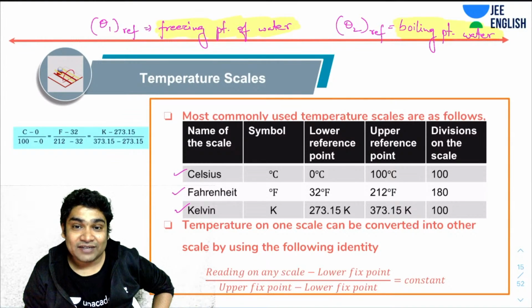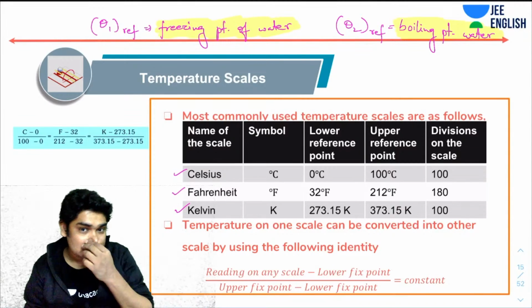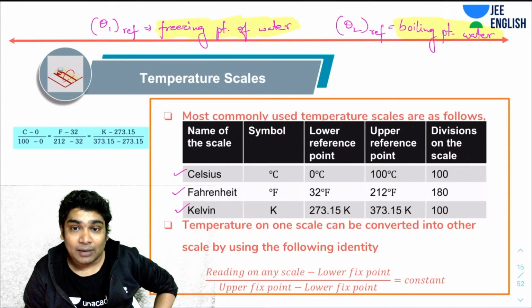So change of state will occur anywhere, no? It could have been, I don't know, the freezing point of benzene and the boiling point of benzene. Why not consider benzene? Why water? So what is so special about water? It's just the abundance.